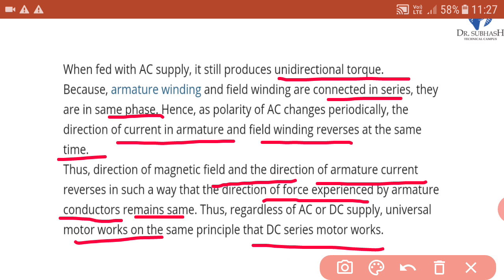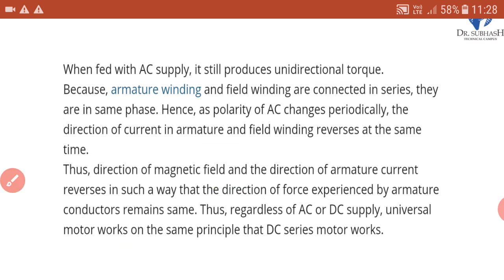If it is supplied with single phase AC or DC, the universal motor working is the same as a DC series motor. It means high starting torque and very high speed. These are the two properties of a series motor.